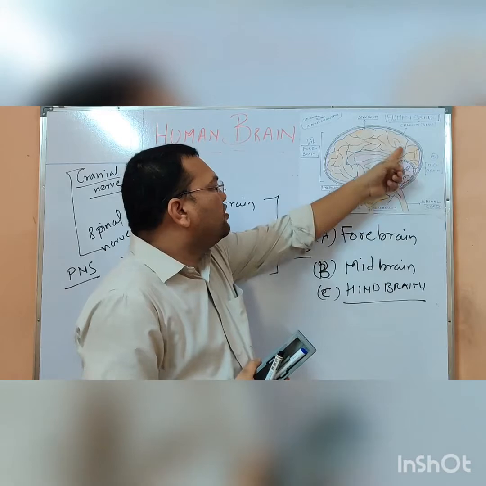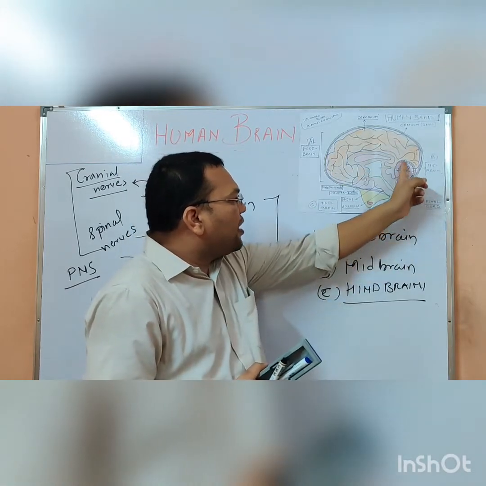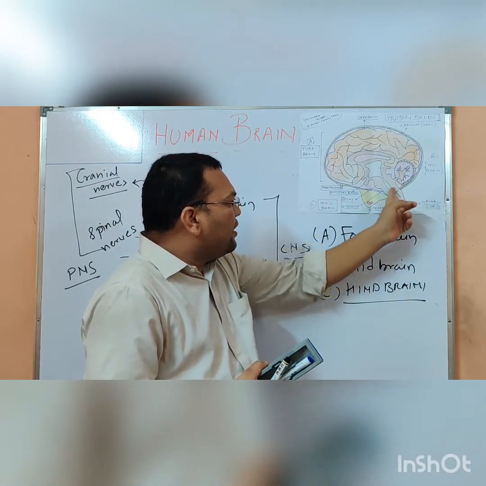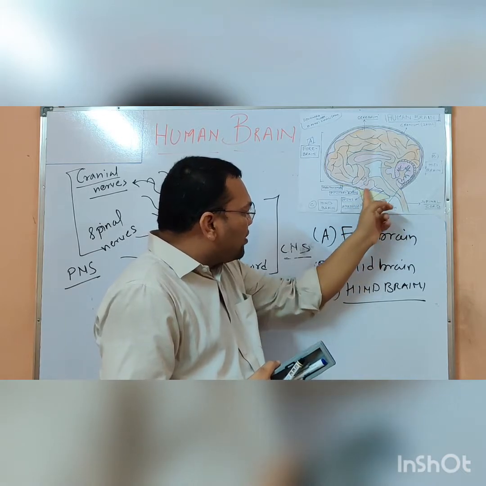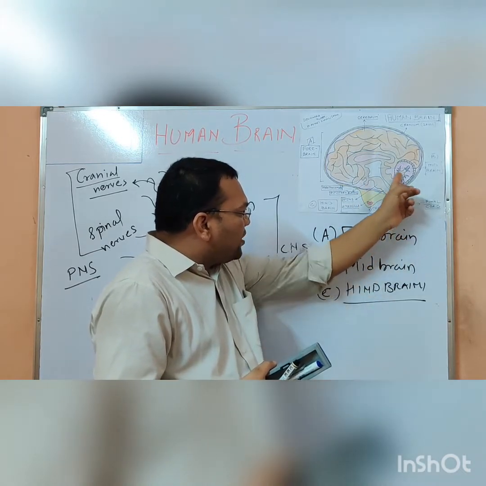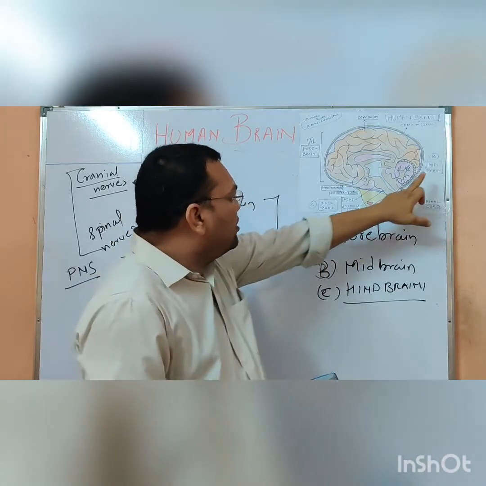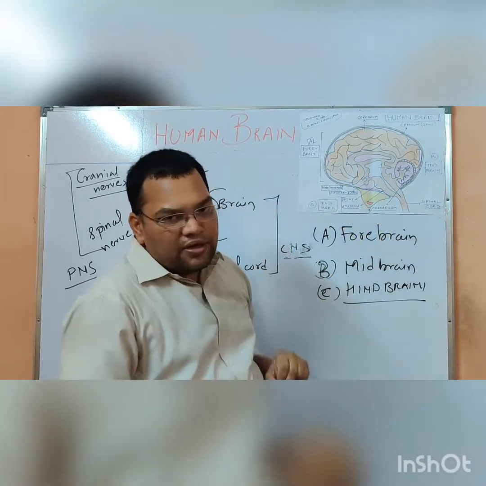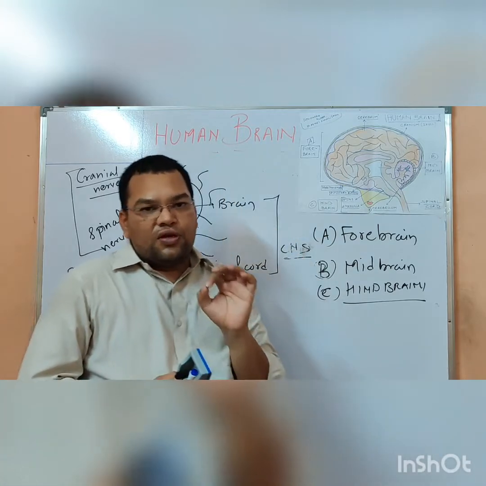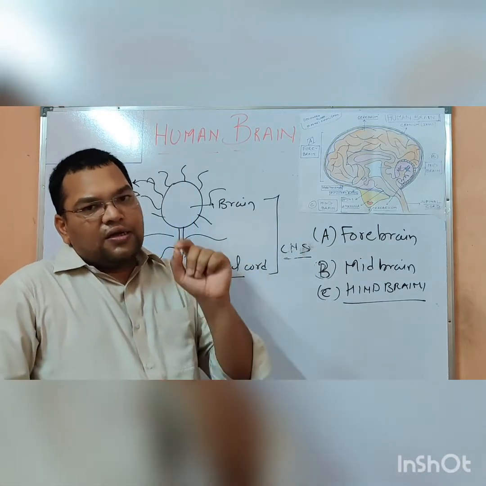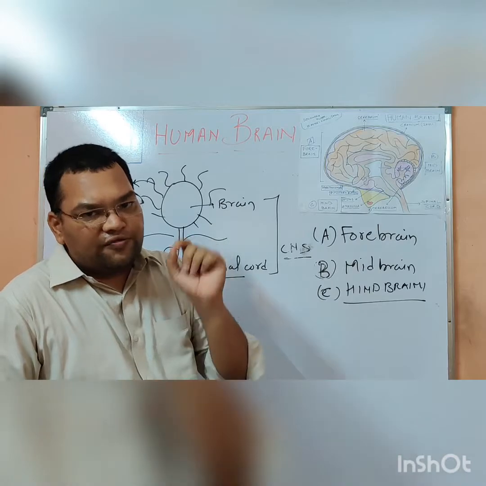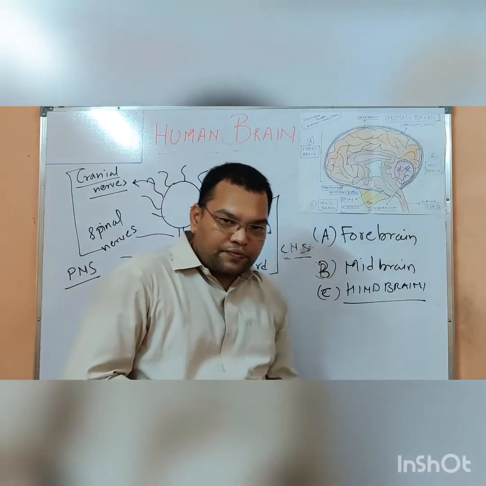This part is the forebrain, this part is the midbrain, and this part is the hindbrain. These are the three major parts, and we have to learn the role and function of each part.